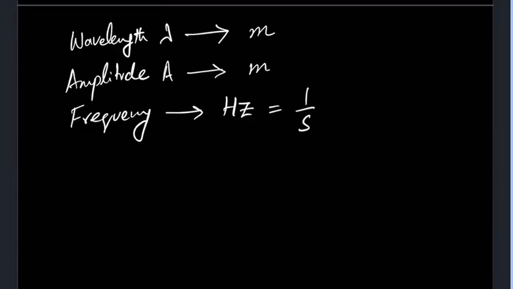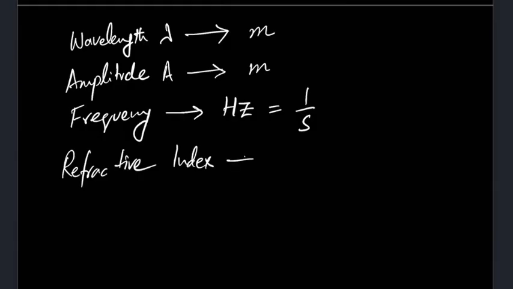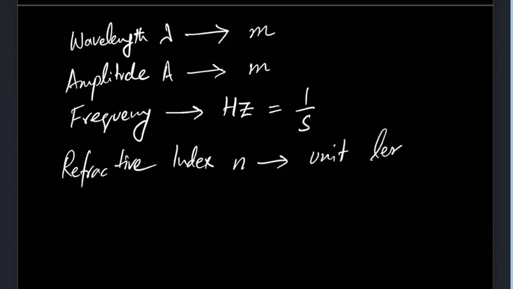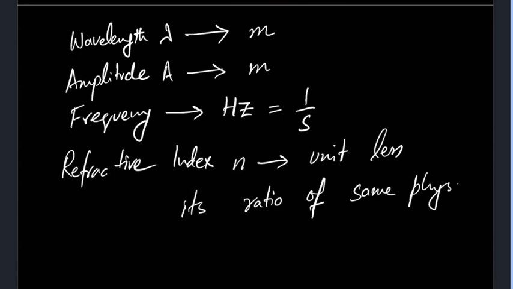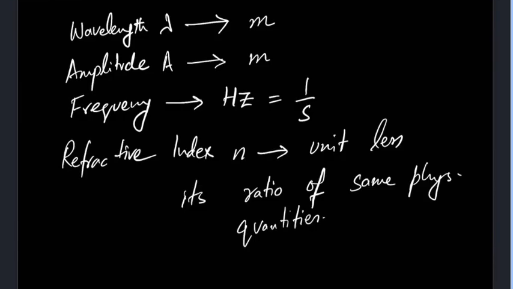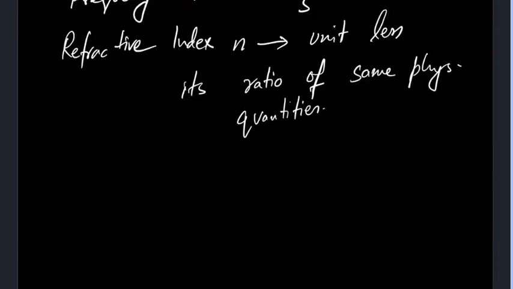Okay, and then there is refractive index. Sir, it will have no unit. Yes, it is represented by the symbol n. It is unitless. Why? Because sir, it is a comparison between two quantities. Yes, it's the ratio of physical quantities, right? So it's unitless.